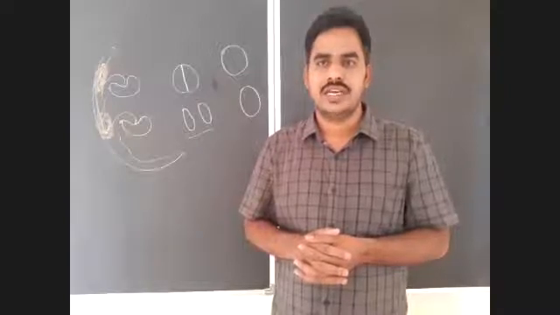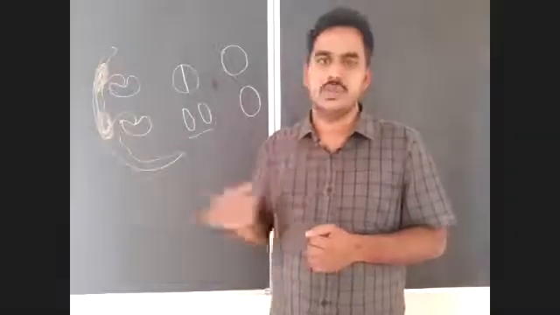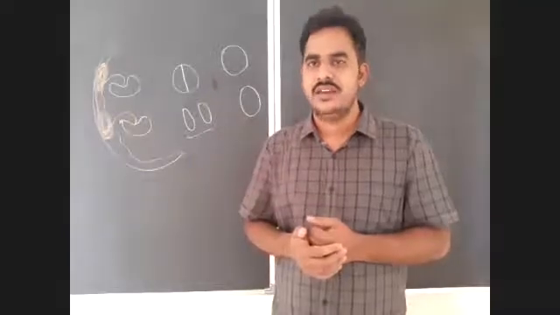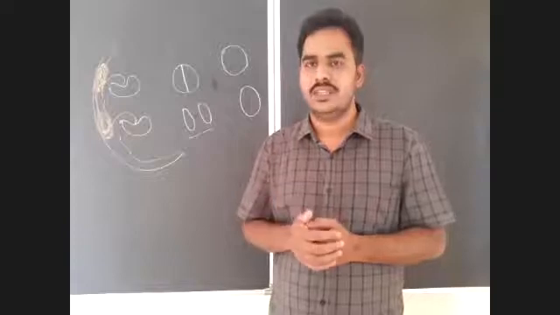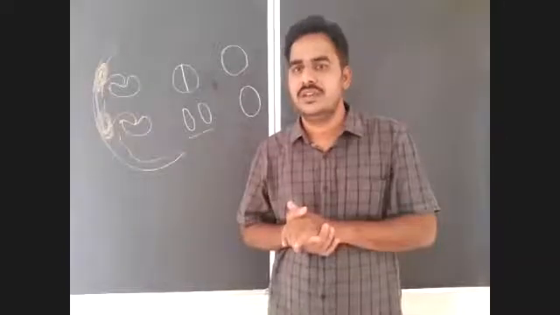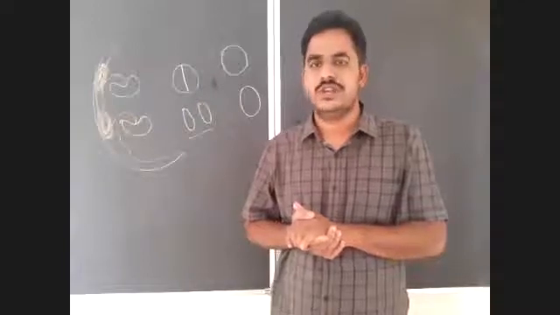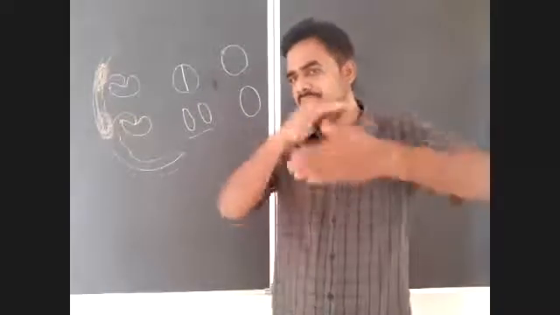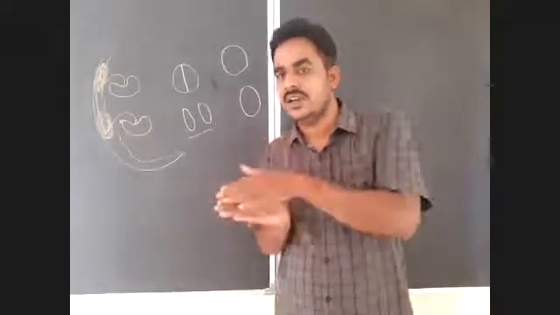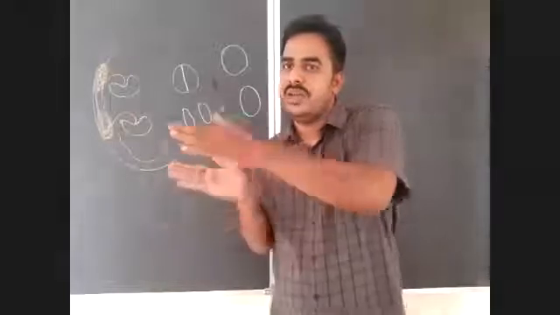First, the blastomeres are arranged in 2 layers, epiblast and hypoblast. Later, there is formation of the primitive streak on the dorsal side of the epiblast in a posterior to anterior direction. Then the cells of the epiblast will migrate inwardly in between the epiblast and hypoblast, right? This type of movement is known as invagination. Due to this invagination, the cells of the epiblast will migrate in between the epiblast and hypoblast. These newly migrated cells, along with all cells of the hypoblast and some newly migrated epiblast cells, will form endoderm, and the remaining migrated cells will form